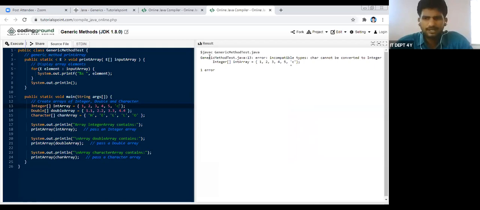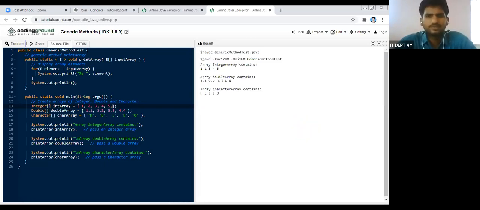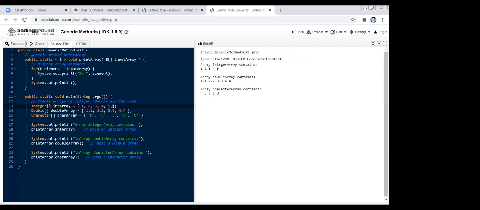Once we get a compile time error, what happens? The programmer can change it, and there is no need to enter into runtime. For example, if I remove this one and execute, it simply prints the integer array, the double array, and the character array. The characters are Hello, and they are not shown in single quotes. This is the simple meaning of a generic.